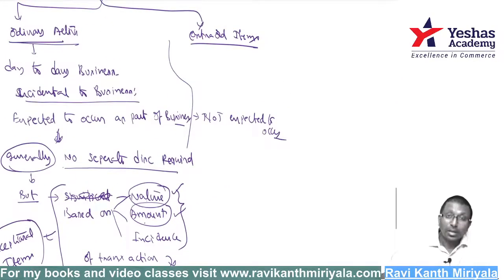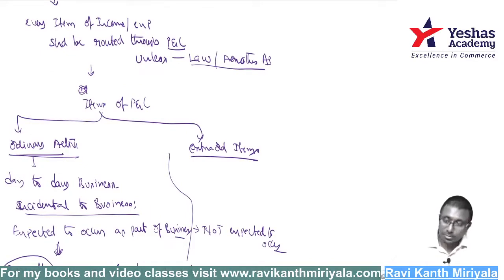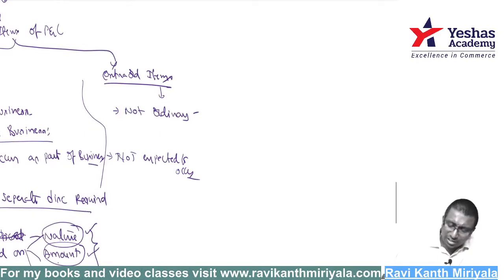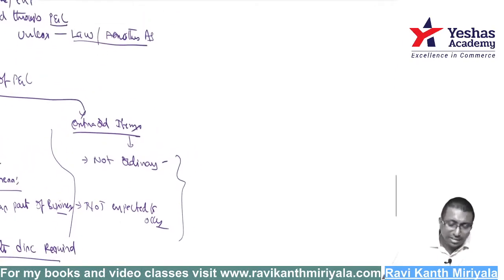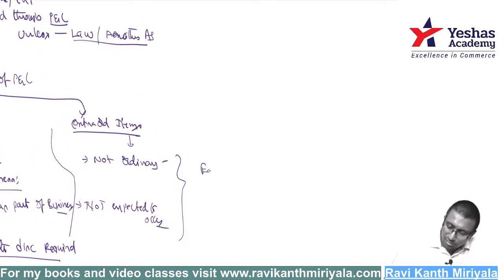That is about ordinary and exceptional items. What is extraordinary? The standard actually says, which is not ordinary, that's it. Which is not ordinary is extraordinary. So what are the examples for this? I'll say earthquake, or natural calamities.